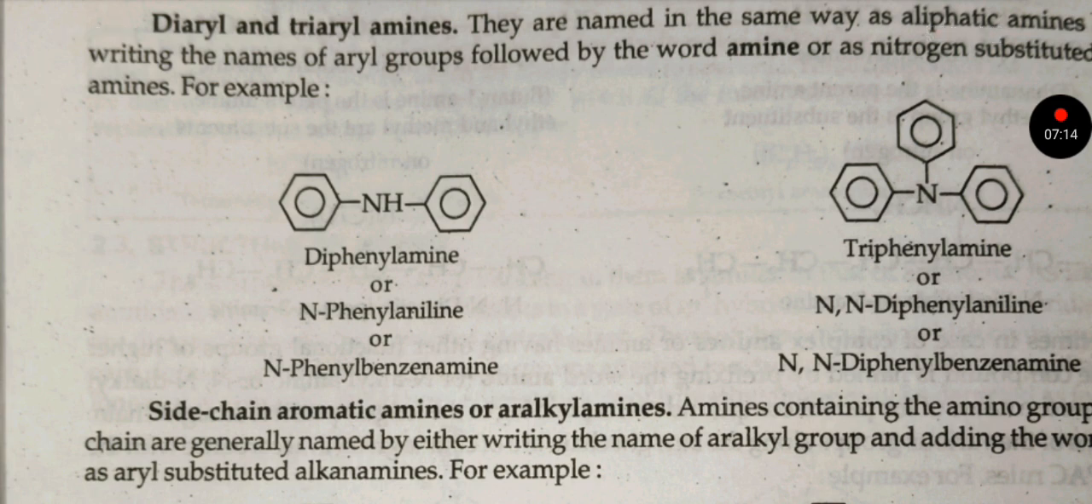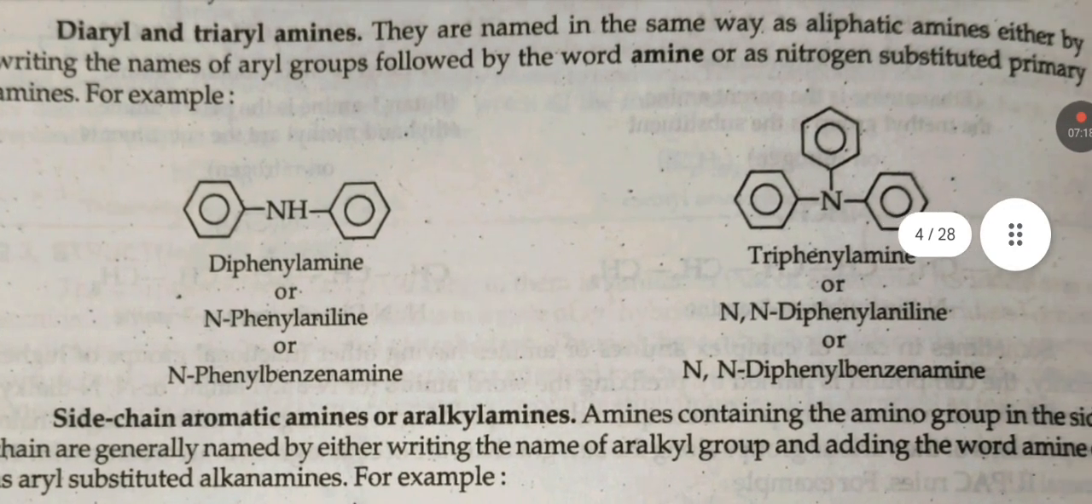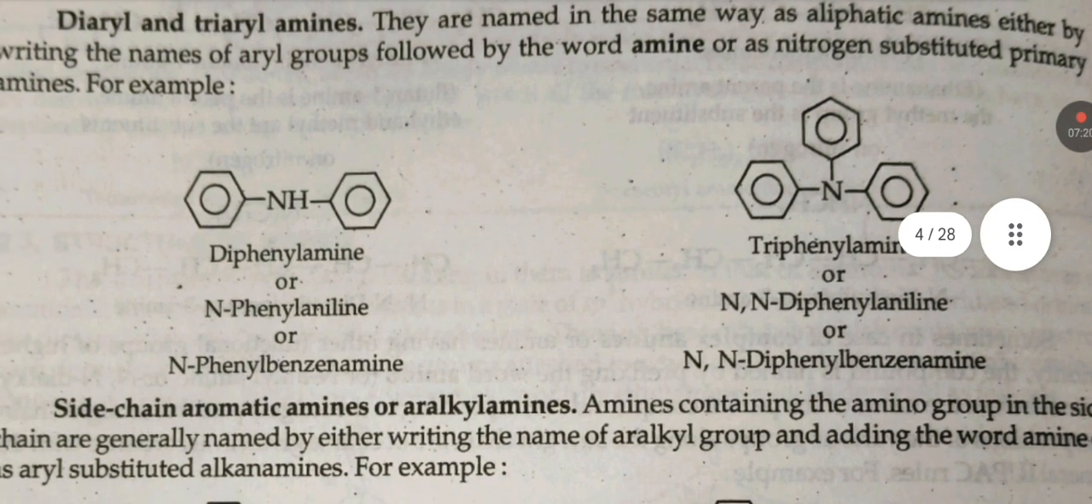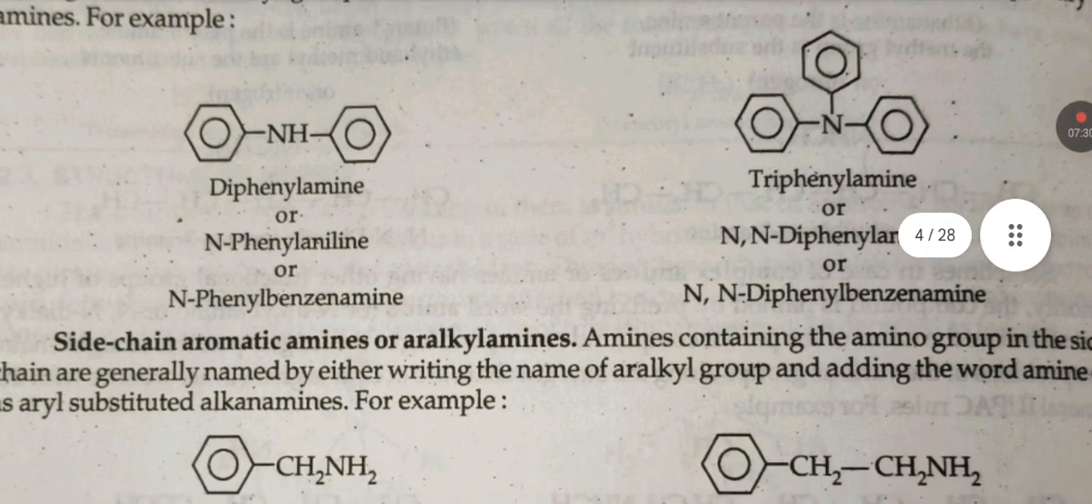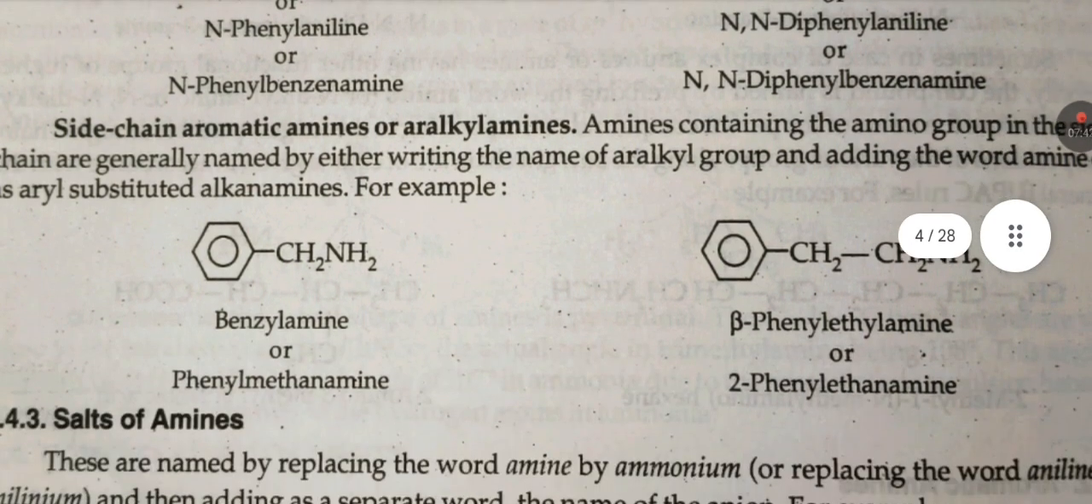Diaryl or triaryl amines are named in the same way as aliphatic amines, either by writing the name of the aryl group followed by the word amine, or as nitrogen substituted primary amine. For example, diphenylamine, or it may be named as N-phenylaniline or N-phenylbenzenamine. Next is triphenylamine or N,N-diphenylaniline, N,N-diphenylbenzenamine.